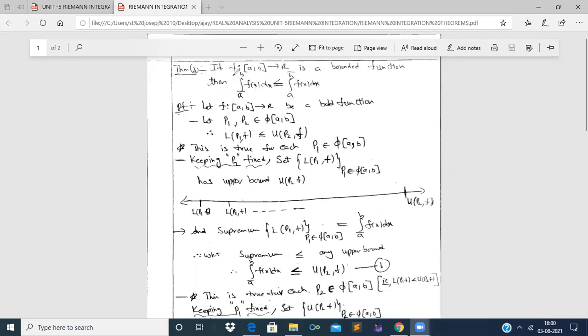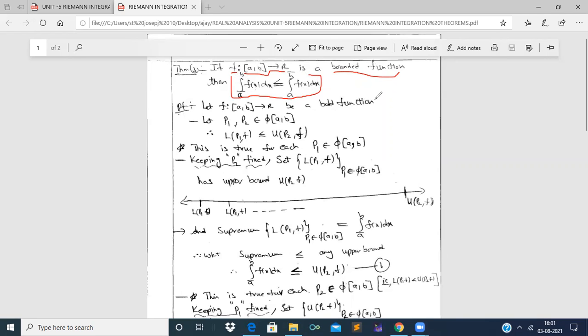Right. In Riemann integration, let us see the theorem. If f, a function defined from closed interval a comma b to real number set R, is a bounded function, then you have to prove that the lower Riemann integral, integral over a bar to b f of x dx, is lesser than or equal to the upper Riemann integral, integral over a to b bar f of x dx. That is, lower Riemann integrability of f of x dx is lesser than or equal to upper Riemann integrability of f of x dx. Right? When f is a bounded function defined from closed interval a comma b to real number set R.